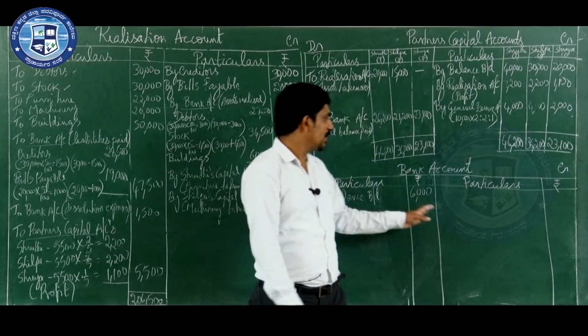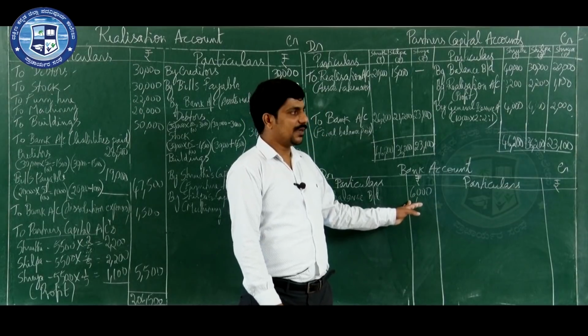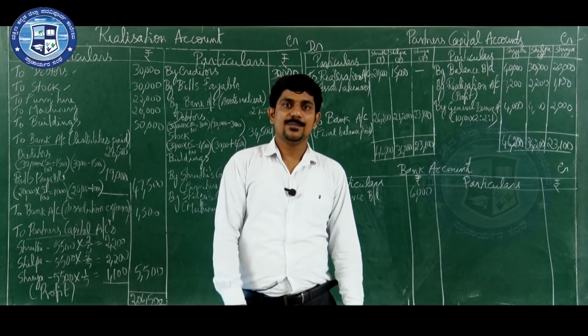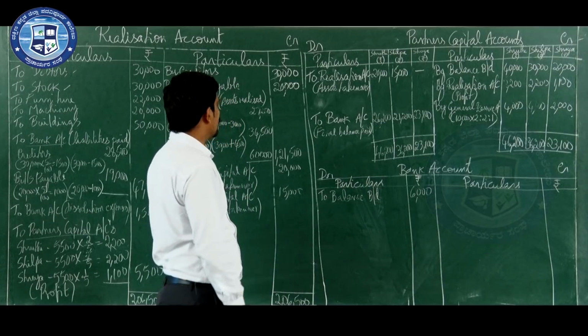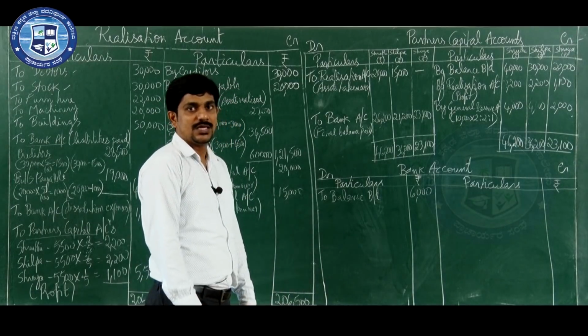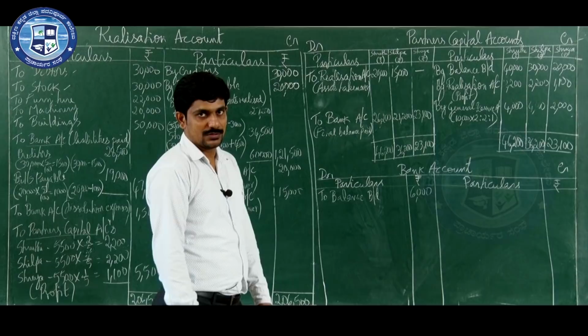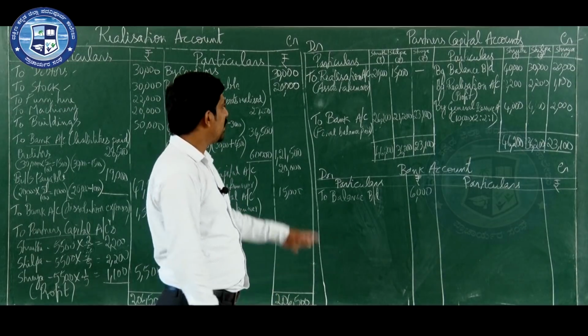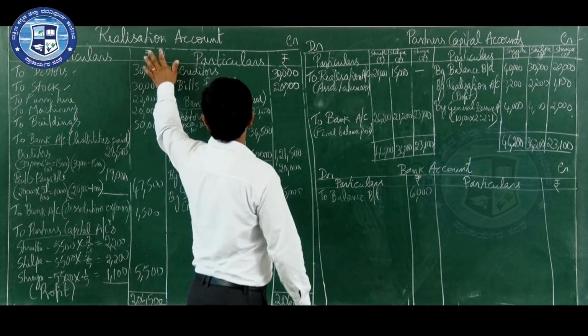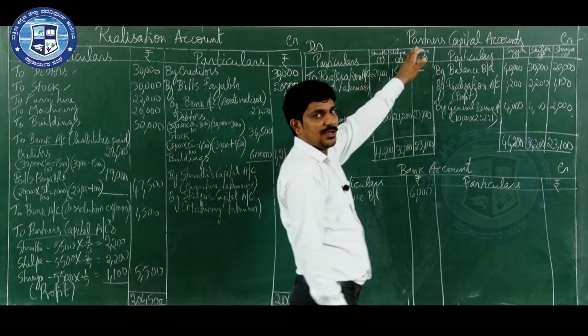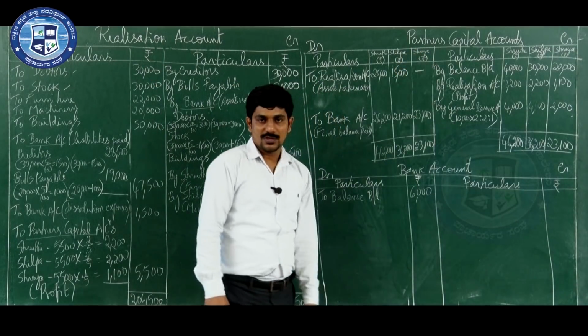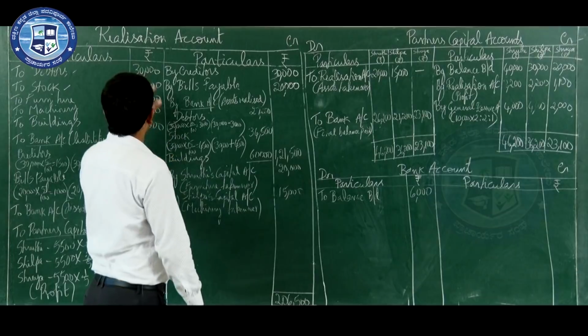Now after recording the opening balance, we need to record all the bank transactions. Whatever bank transactions you have done, you need to record. So how will we find that out? By going to the previous accounts. Which previous accounts have you prepared? Realization account and partners' capital account. Now first let us go to the realization account.